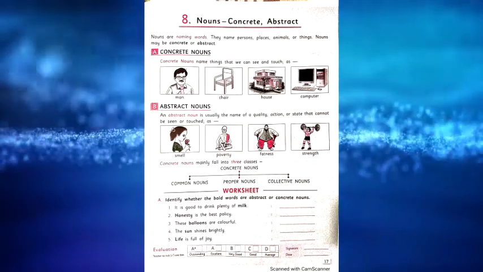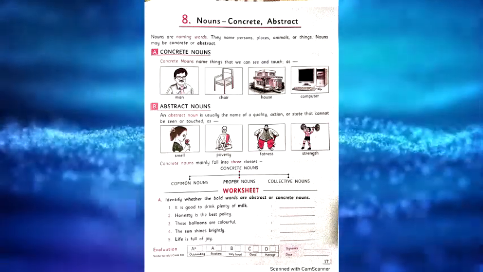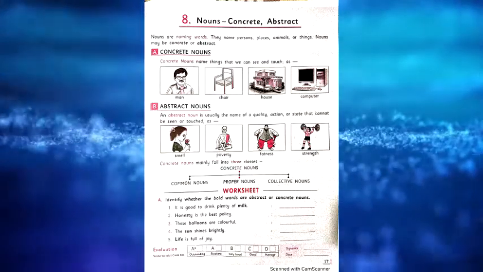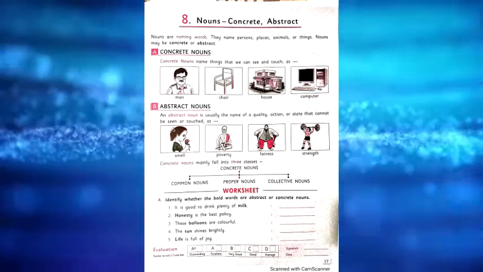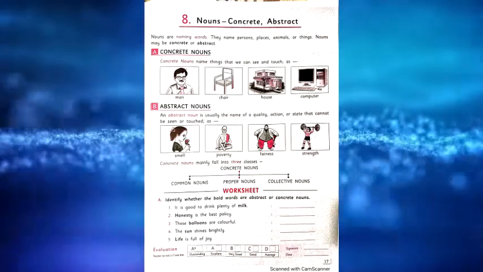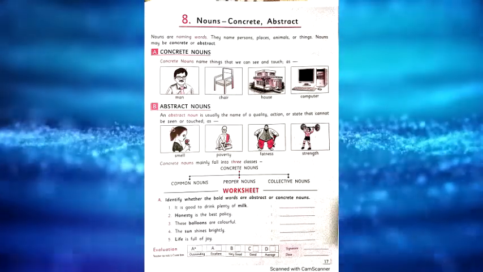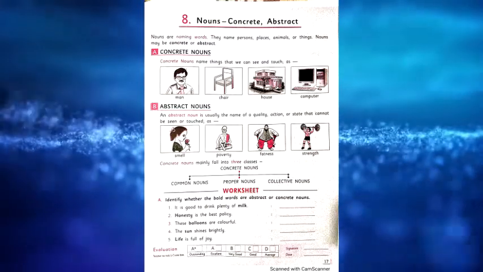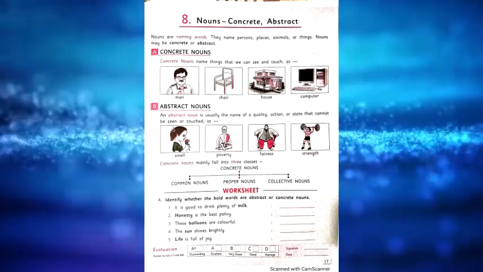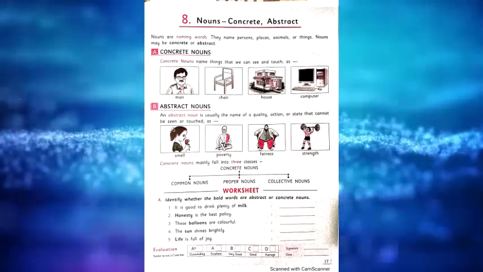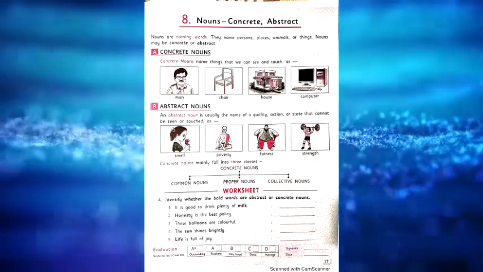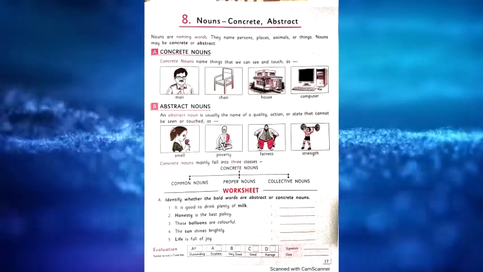Then the next one is house. We are all living in a house. We can touch that house and we can see that house. So house is also considered a concrete noun. The last one is computer. The computer is also a concrete noun. We use the computer, we touch the computer, we use the keyboard, mouse, everything. So computer is also a concrete noun.